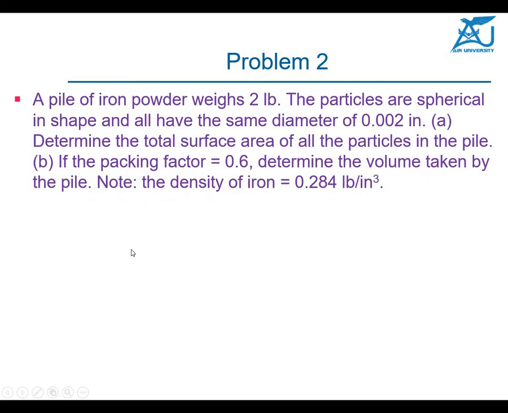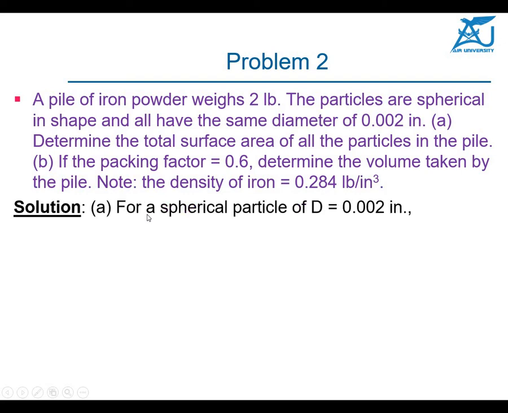Coming to another problem, they are very simple problems. I tell you, they are just problems at the metric level, and you have to play with the figures. In this one, the weight of a pile of iron powder is given to you as 2 pounds.